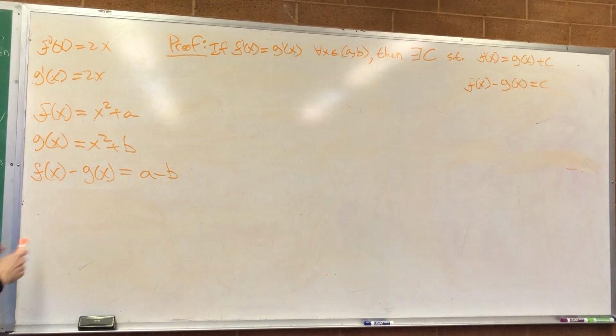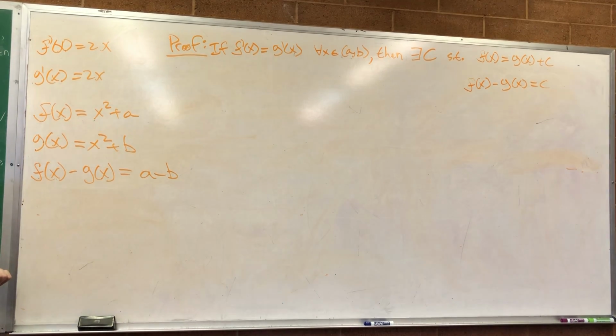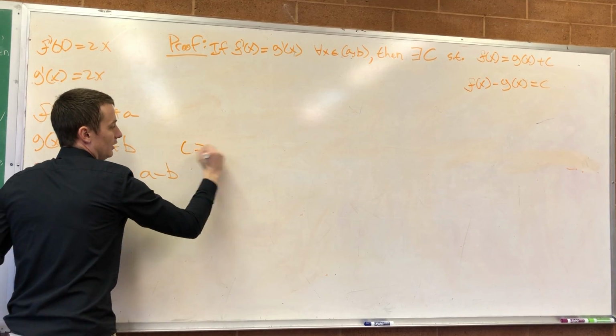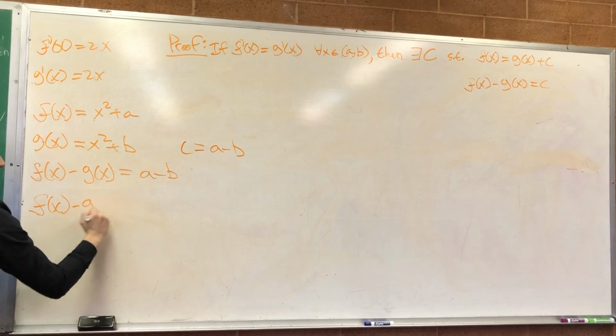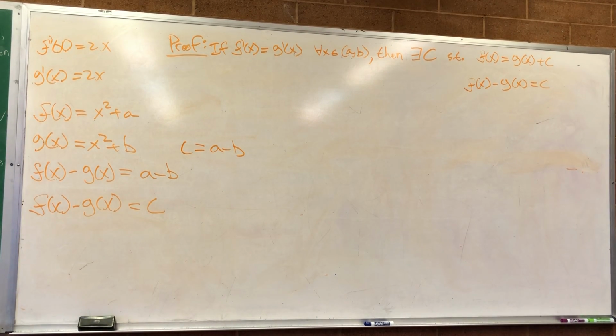Anyways, so notice f of x minus g of x is a minus b. Now just call that c. A minus b is just a constant, so if we do c equals a minus b, then f of x minus g of x is equal to c, some constant. So that's what we're proving.